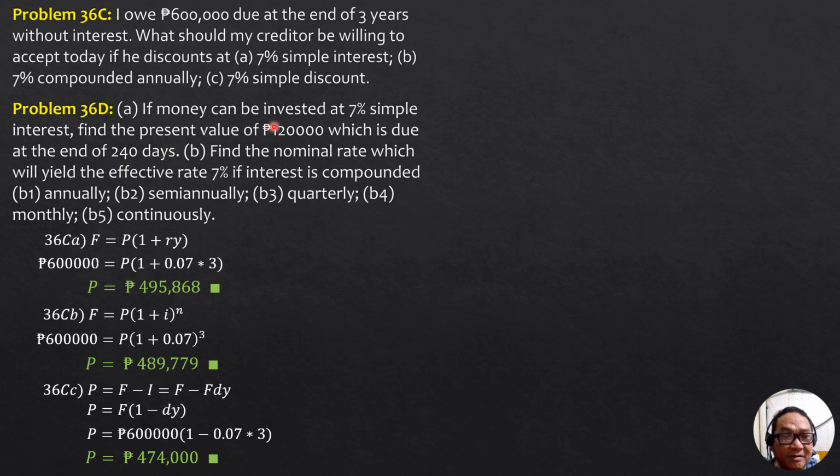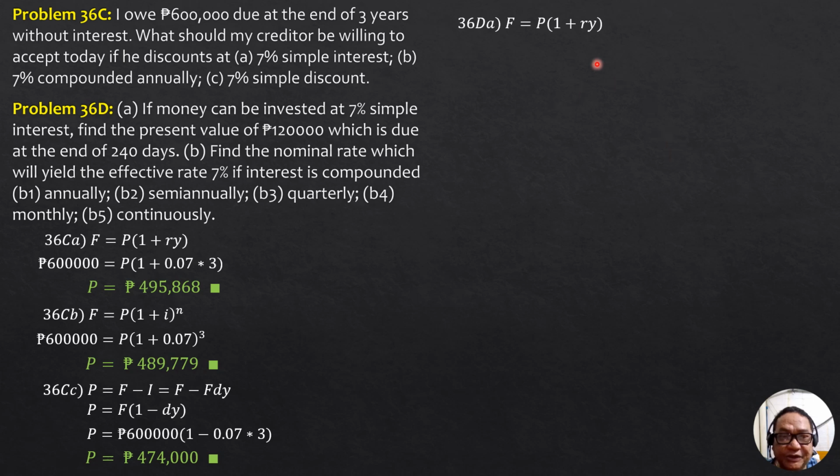So the connection, F is P plus I, and I is PRY, and we're looking for the present value P. For 240 days, F equals P quantity 1 plus RY.